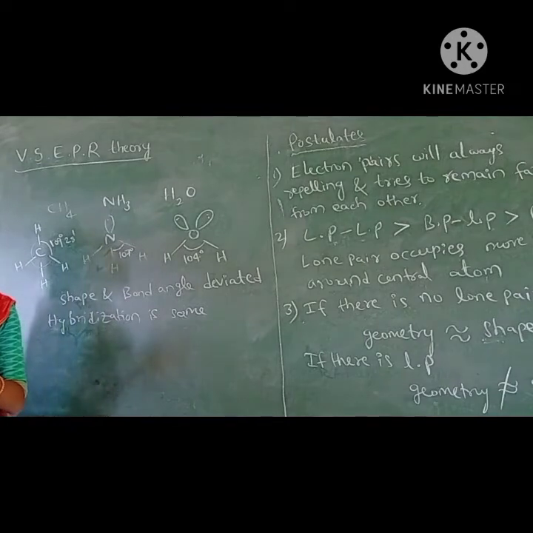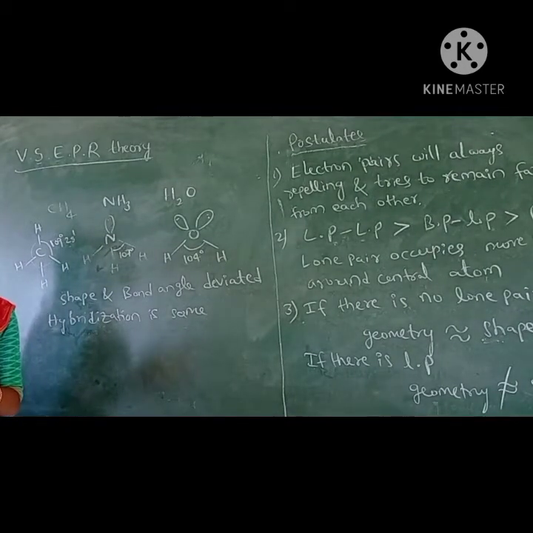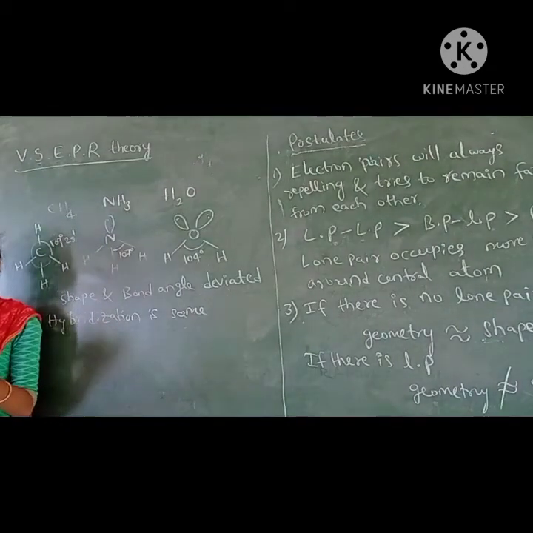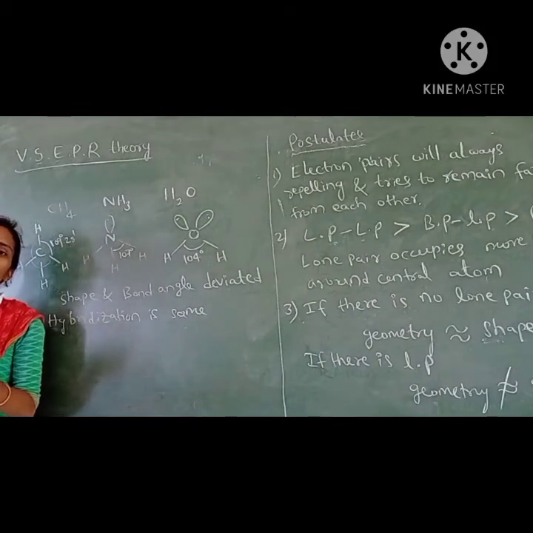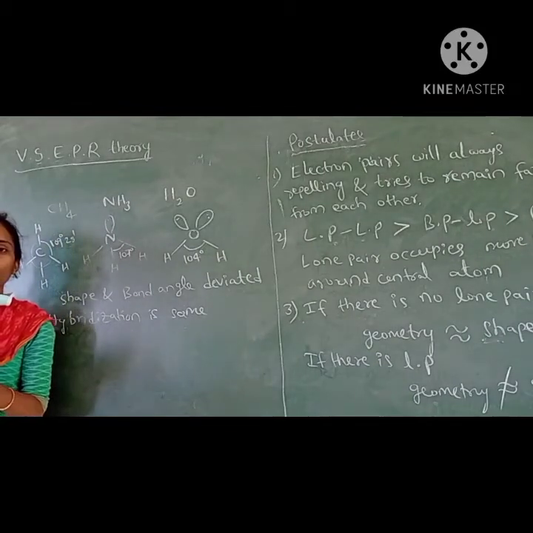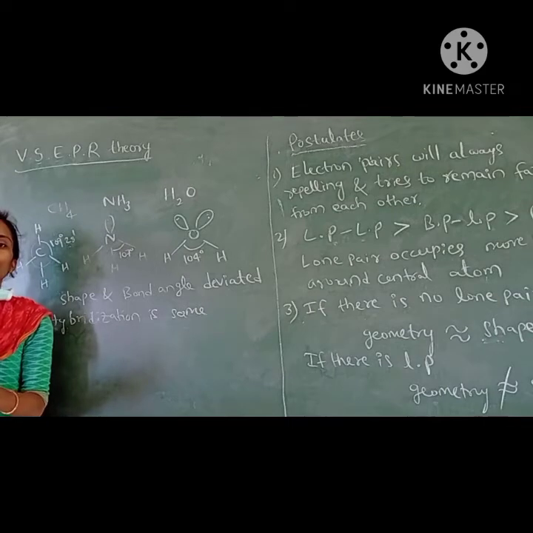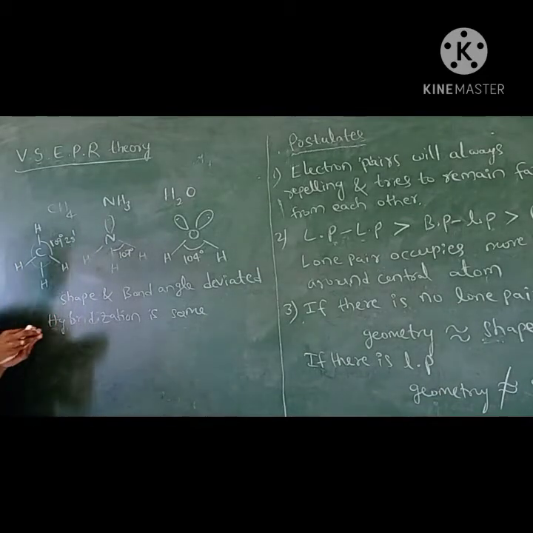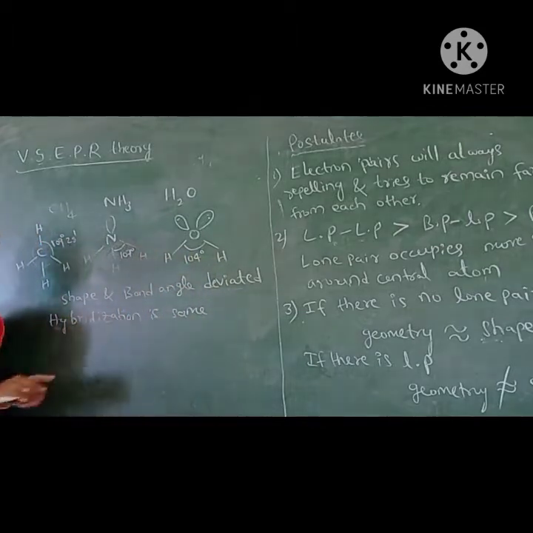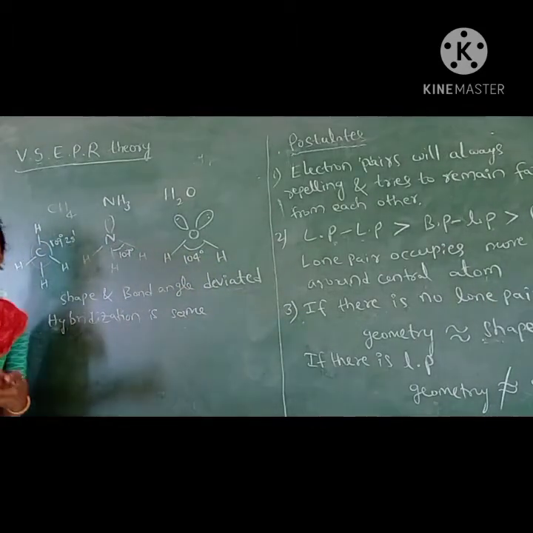Due to the same negative charge, electrons will have negative charge, and like charges will repel. That's why there is a repulsion between the electron pairs. They may be lone pairs or they may be bond pairs. Due to those repulsions, there is a deviation, meaning the value is deviated from the normal value. We have already discussed this in the last video.